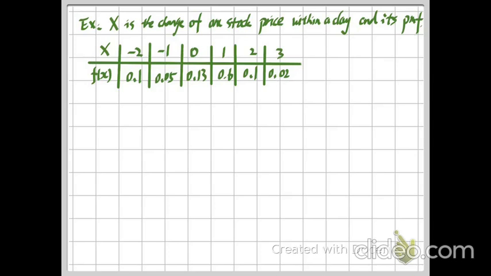We assume this random variable is the change of one stock price within 1 day. Then they give us a table, which tells us the PMF of this random variable at each of the possible values.